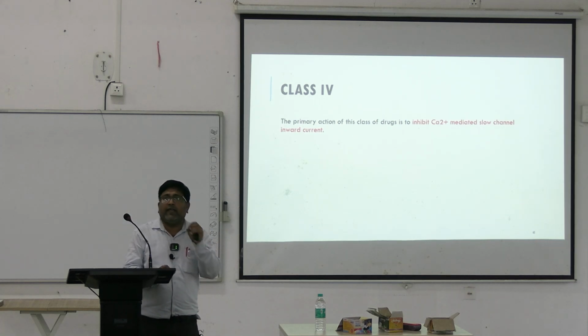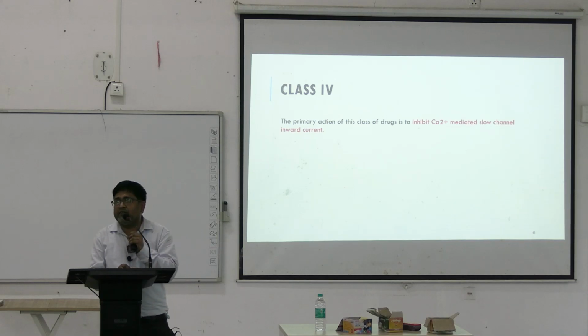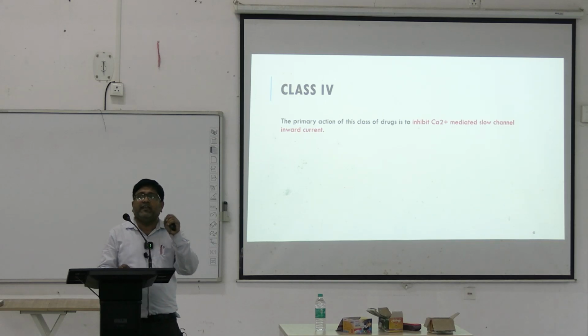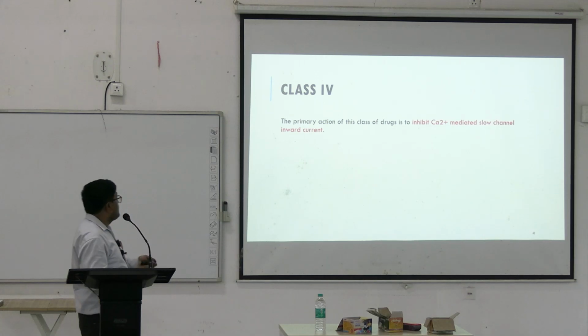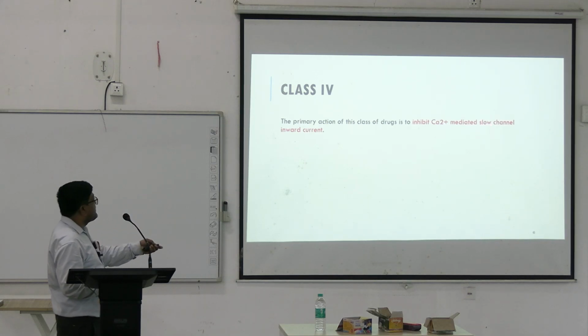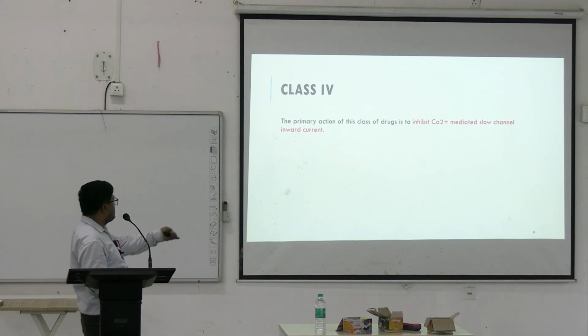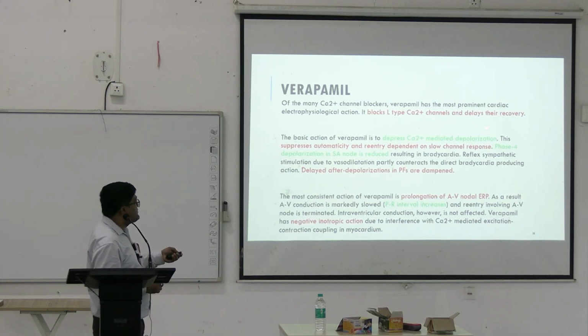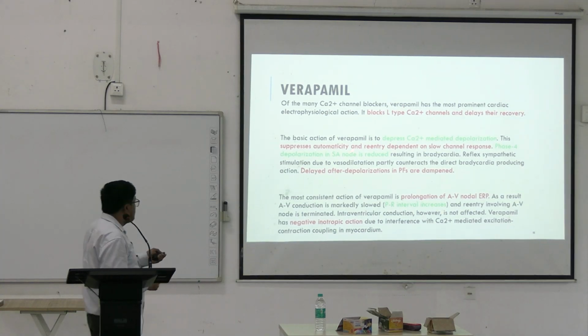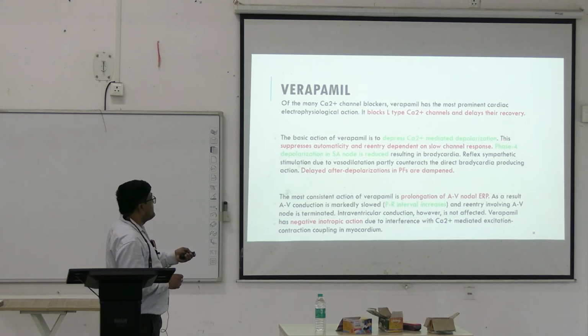These non-dihydropyridine calcium channel blockers are used as anti-arrhythmic drugs. So, class 4 drugs, they inhibit calcium mediated slow channel inward current. Now coming to the Verapamil, it blocks L-type calcium channels and delays their recovery. The basic action of Verapamil is to depress calcium mediated depolarization.